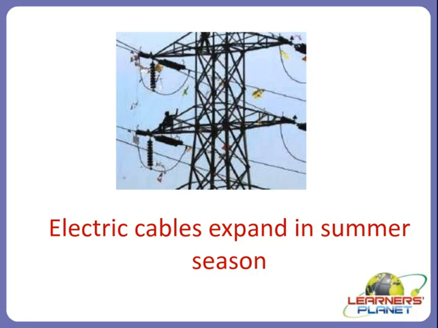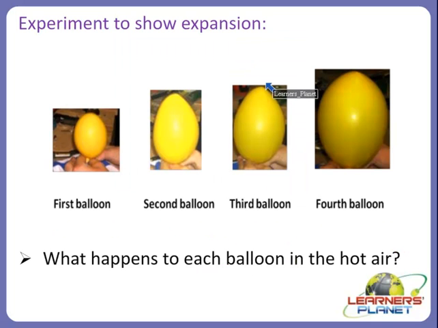Yes, in the summer season, as we know, the temperature is very high, it is very hot. And as we studied, when a substance is heated, the particles start vibrating faster, right? So these electric cables take up more space due to their increased movement because of the heat in the summer season. And that is why the electrical cables hang loosely, as you can see here. These electric cables hang loosely because of the expansion in the summer season. Alright, so that was a beautiful example of expansion.